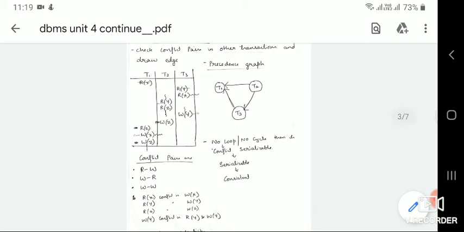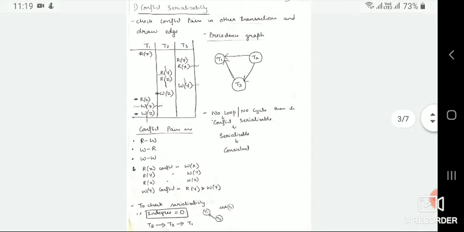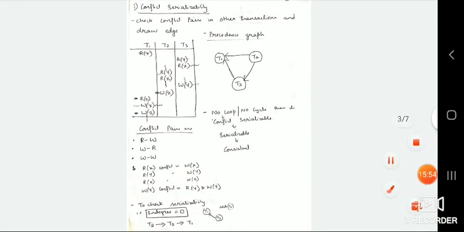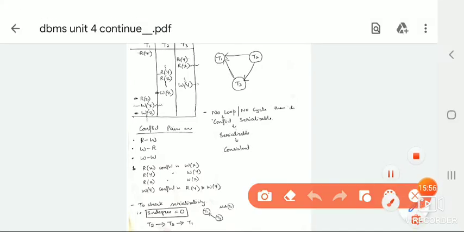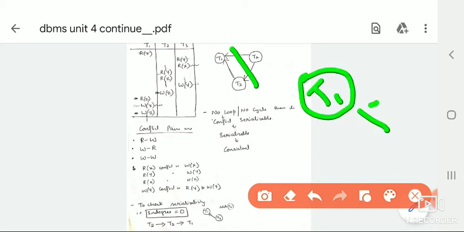Next, after T2 finishes, you will be left with only T1 and T3. Because T2 is the first transaction taking place, if you eliminate T2 from the graph, you will get this type of graph.